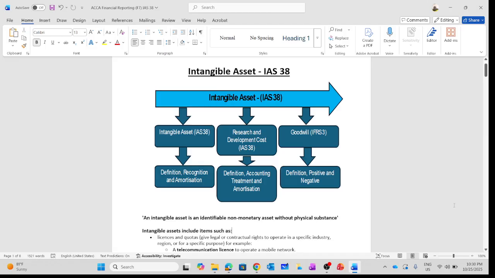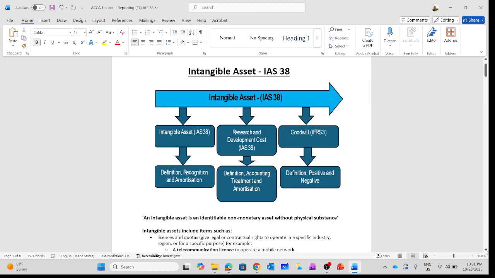We are going to look at how we can amortize the capitalized development cost, which is a very important concept we need to know. And finally, we are going to cover IFRS 3, which is the business combination. We are going to look at the definition of goodwill, the positive as well as the negative.